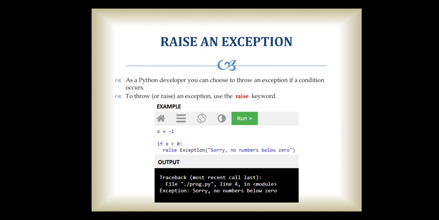In this example, x has the value -1, and we are checking the condition, that is, x is less than 0, so it is going to raise an exception, that is, "Sorry, no numbers below 0". That's why this raising statement is going to be printed in the exception section, that is, "Sorry, no numbers below 0".